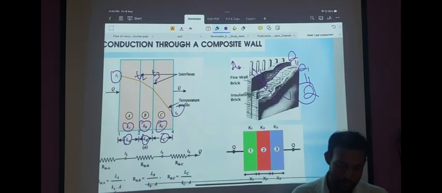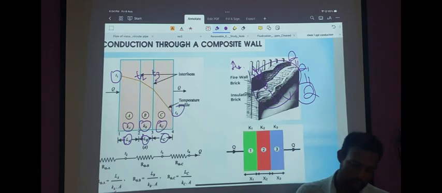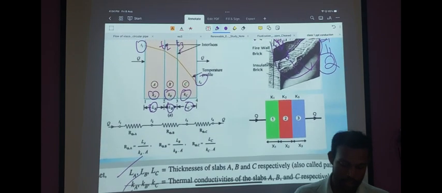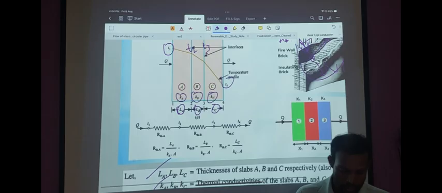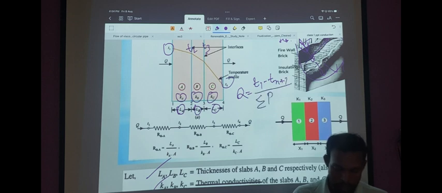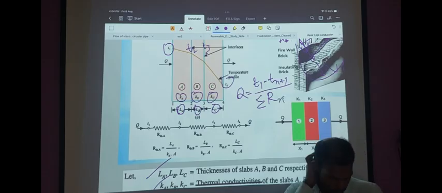As you can see, even though the thermal conductivities of the materials used for the walls are different, we can still measure the rate of heat flow through the composite wall. Suppose instead of 3 walls there were n walls, we can write the final rate of heat flow as T1 minus Tn plus 1 divided by the sum of R for n walls.